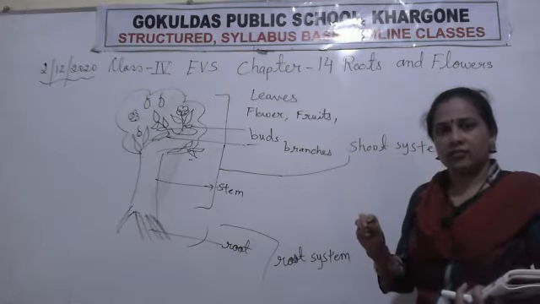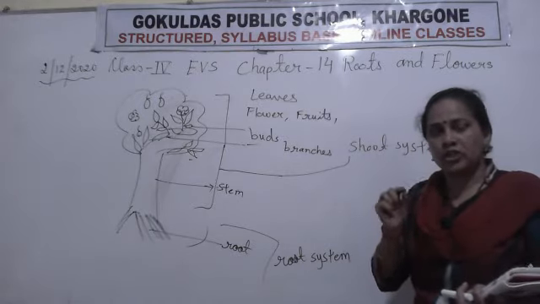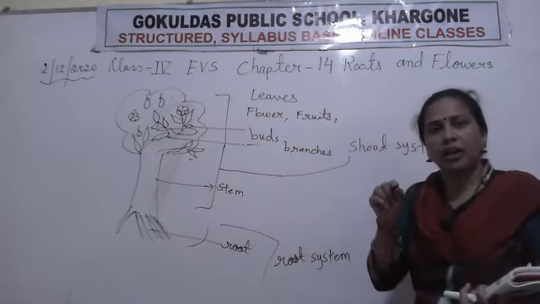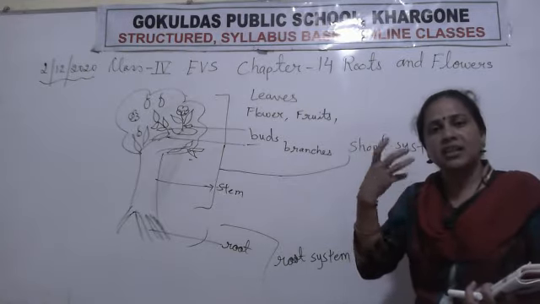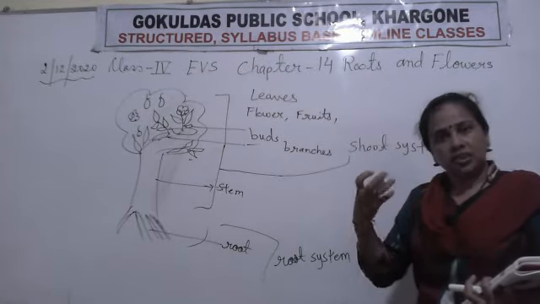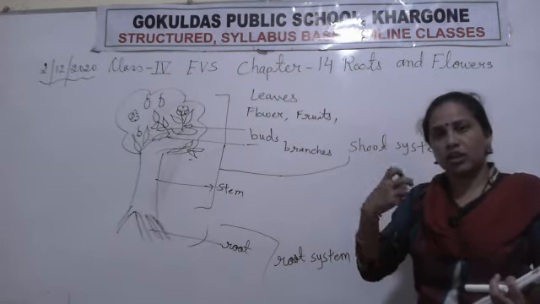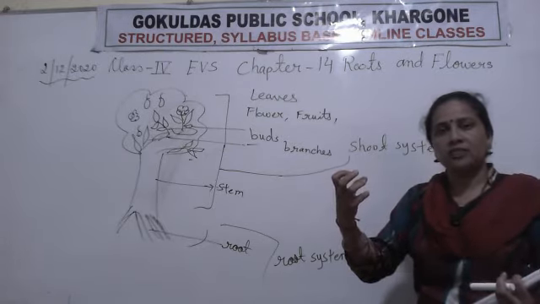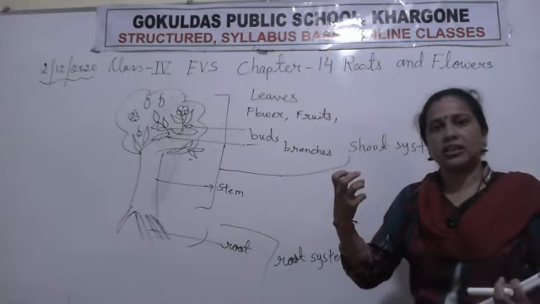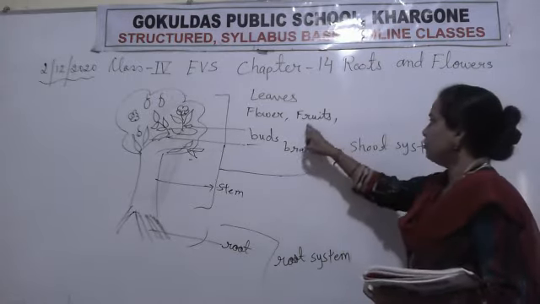Stomata are small pores. Small pores होते हैं जिन्हें हम stomata कहते हैं. उनसे प्लांट सांस लेता है. The plants take in carbon dioxide and release oxygen for the human beings. Oxygen देते हैं. Clear?